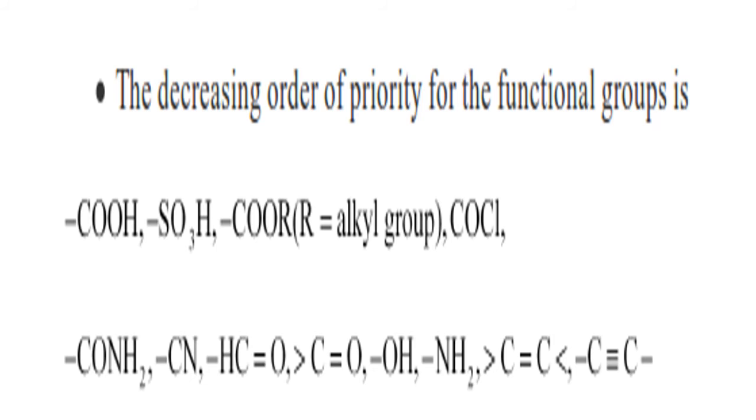So they have made a series, that is known as the reactivity series of the functional groups. How we have made the reactivity series for the metals, in the same way, in organic chemistry, we have made a reactivity series for the functional groups. Whichever is most reactive is given the top priority, taken as the principal functional group, and that group will get the least number. This is the decreasing order of priority for the functional groups. This is carboxylic acid, the most reactive, therefore it is given top priority.